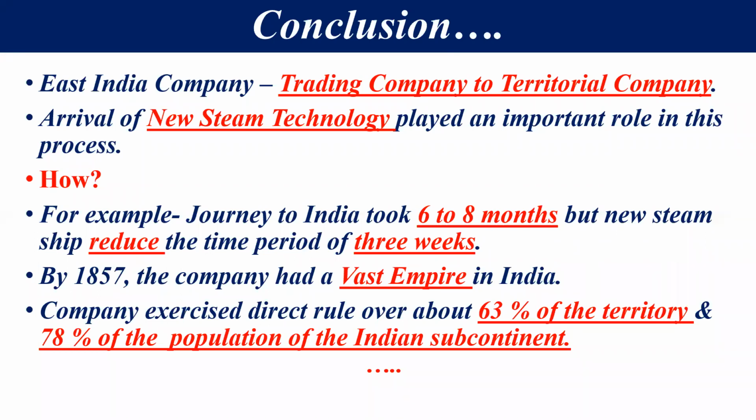India का near about 63% जो था, it was under the British Empire, in which 78% population of the Indian subcontinent was living. तो इतने एरिया के अंदर ब्रिटिश एम्पायर ने 1857 तक अधिकार कर लिया था, और इस अधिकार के अंदर उसकी डिफरेंट पॉलिसीज थी. He adopted the war method also, and he adopted the technology also, and the army strength also. So in this way, by 1857, it created a vast empire.